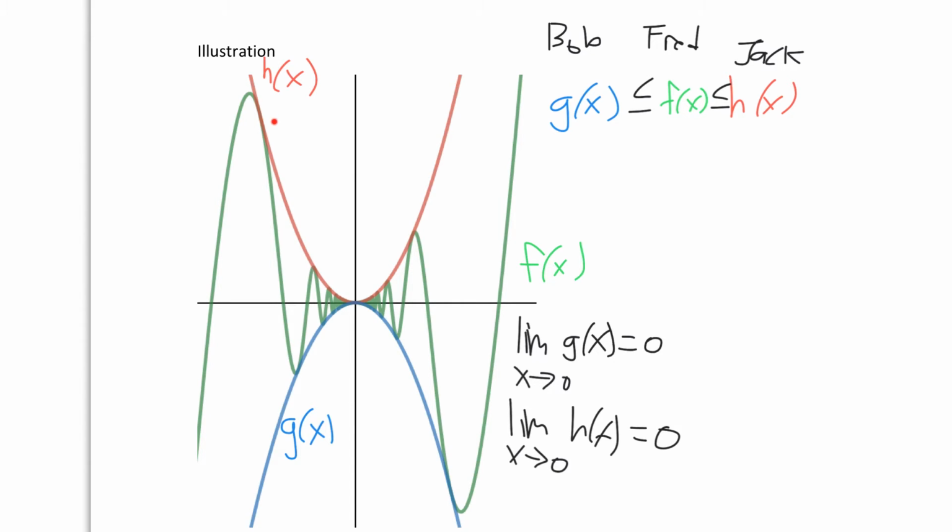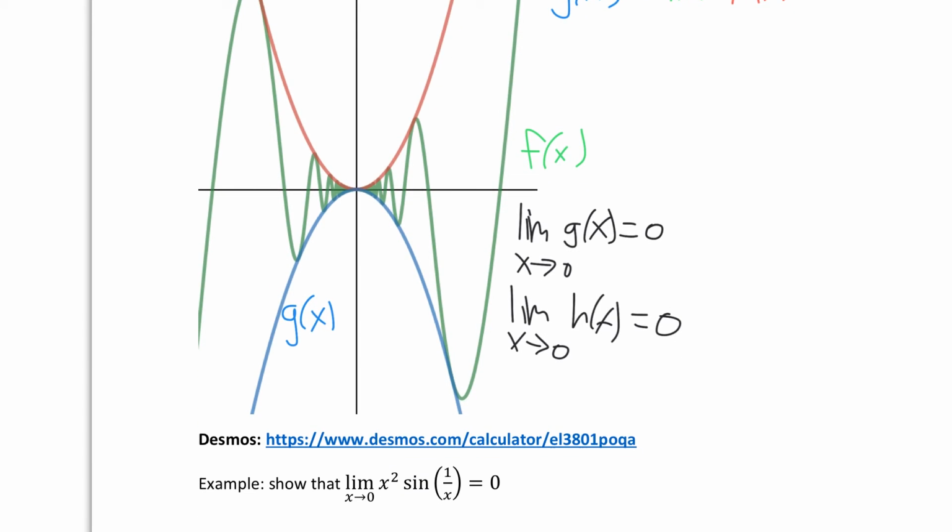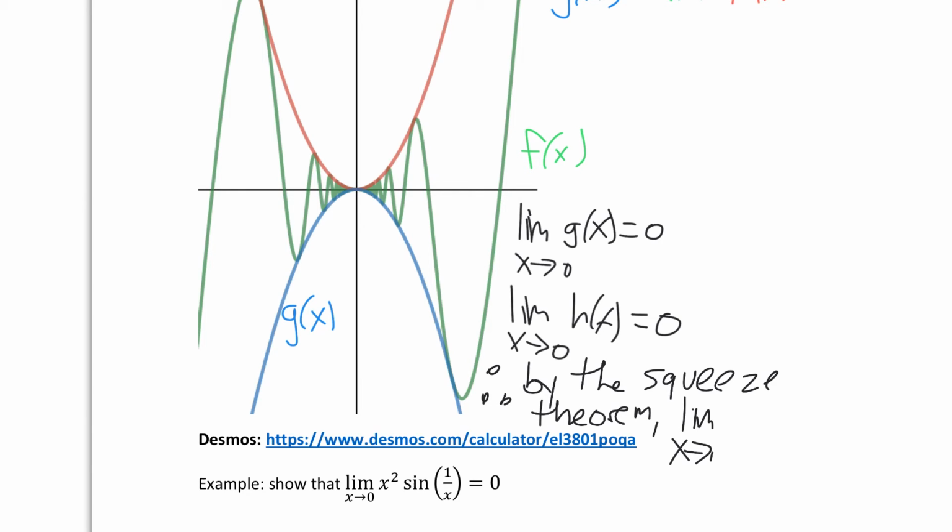If you look at that parabola on the top, as you go to 0, you get 0. Which must mean, therefore, by the squeeze theorem, and you should say why it's true, the limit as x approaches 0 of f of x must also be 0, because it's being squeezed between those two other limits. Here's again a Desmos if you want. You can take a look at this on a graph.